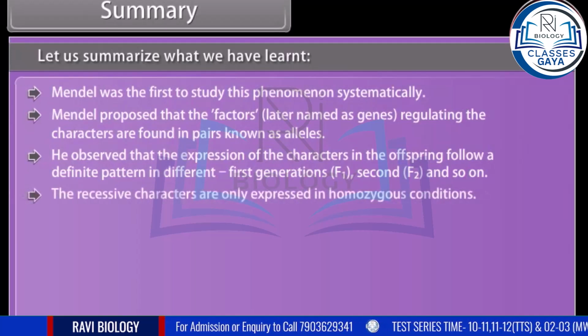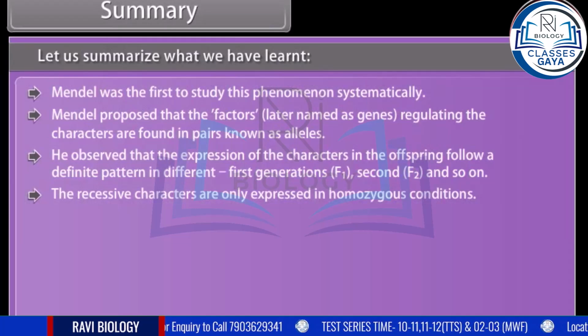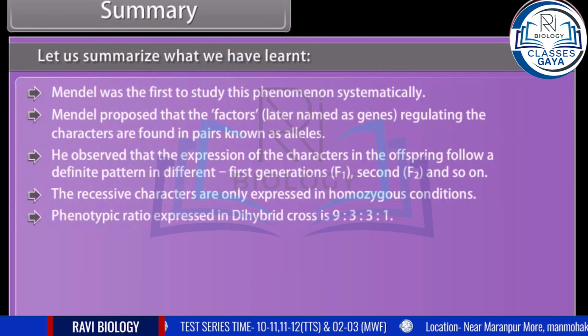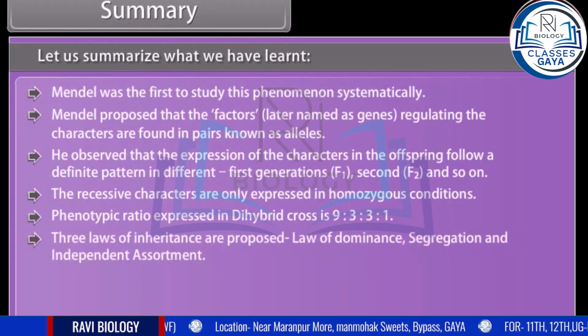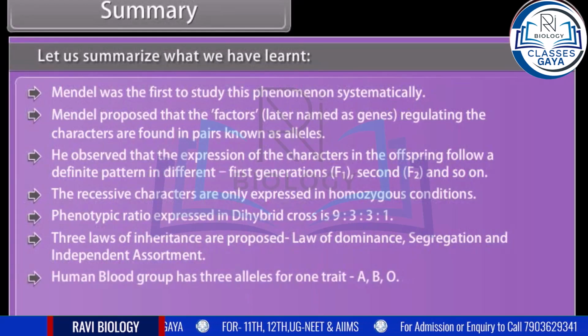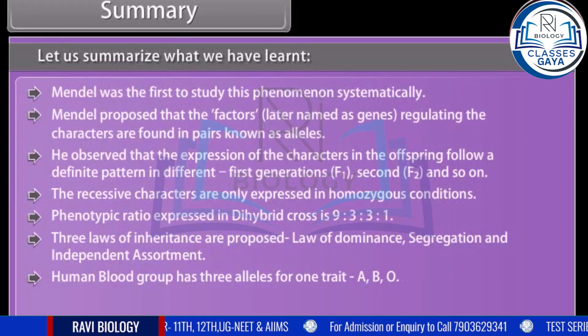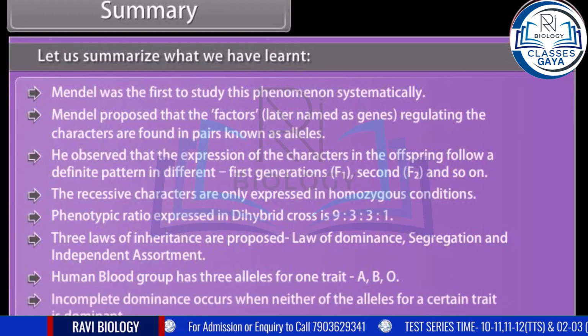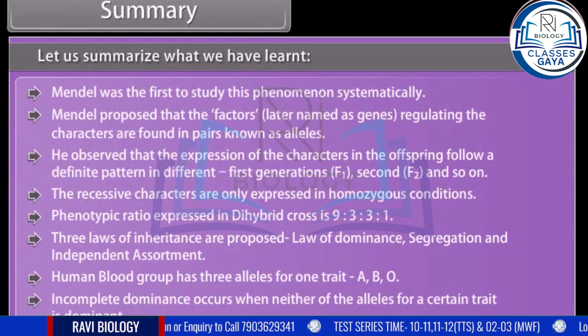The recessive characters are only expressed in homozygous conditions. Phenotypic ratio expressed in dihybrid cross is 9:3:3:1. Three laws of inheritance are proposed: law of dominance, segregation, and independent assortment. Human blood group has 3 alleles for one trait: A, B, O. Incomplete dominance occurs when neither of the alleles for a certain trait is dominant.